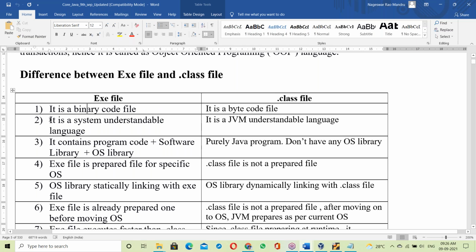Next, binary code is a system understandable language. So what is bytecode? It's a JVM understandable language. Bytecode is a JVM understandable language. So an exe file is binary code, and binary code is a processor understandable language. A dot class file is bytecode, and only the JVM can understand bytecode.